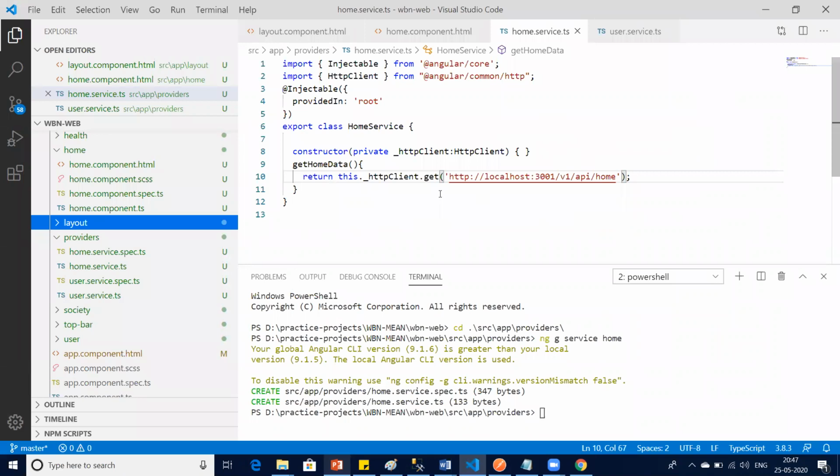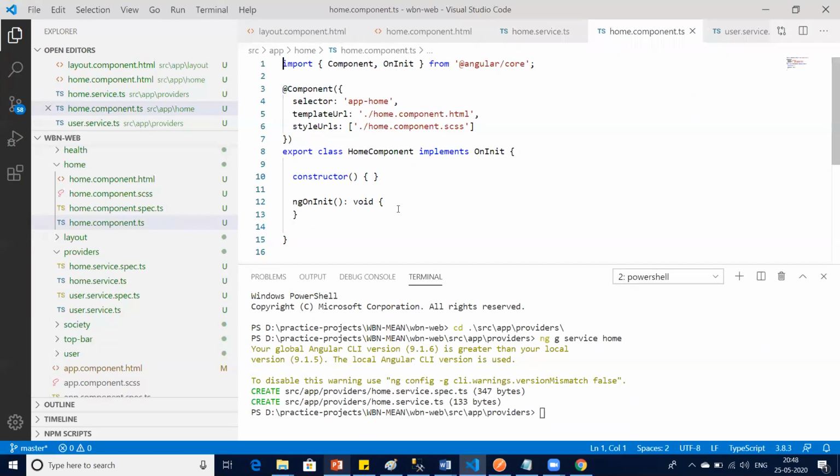Provider will provide data, or fetch the data, or get the data. Provider is basically hooked with component. Every now and then the provider interacts with the component only. It takes the data from the component and passes it to the DB, or it takes the data from the DB and passes it to the component.